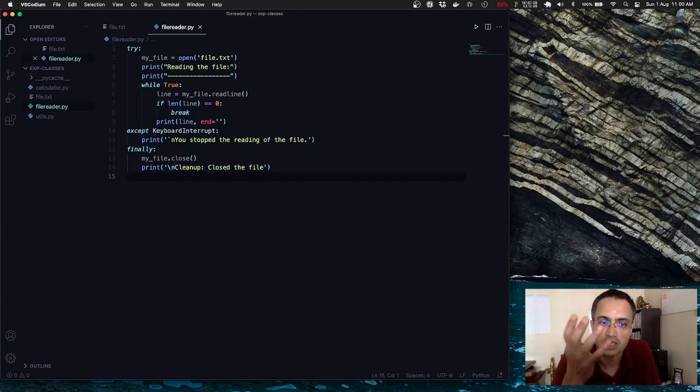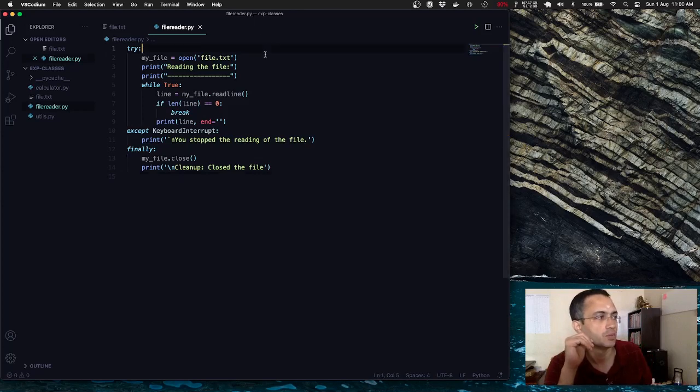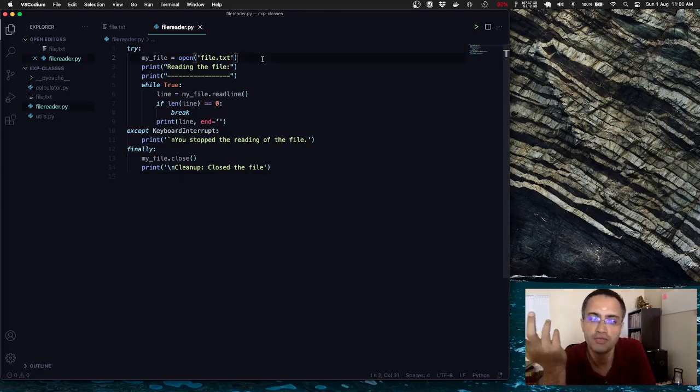So I started the try block, then I open a file. Simple, right? That's Python for you. So I open the file and now I have a handle to the file. Now once I have the handle to the file, I can start reading it, right? So before I start reading, I just do some warm up.